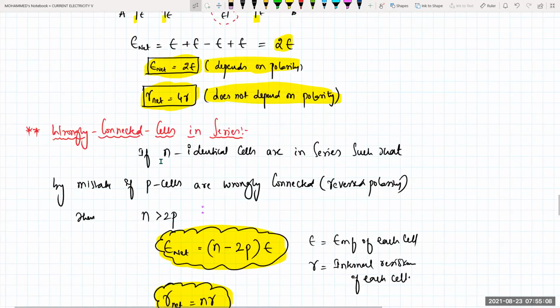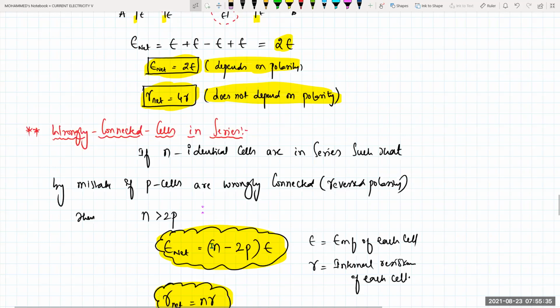So here, if I am saying that wrongly connected cells in series, if n identical cells are in series such that by mistake p cells are wrongly connected, that means reverse polarity, then n is greater than 2p, kabatti E net will be equal to how much beta? N minus 2 into p into your capital E. Okay na? Isn't it? Because చూడండి ఇక్కడ, if they are connected in the series, if by mistake one cell is wrongly connected, it is decreasing to how much beta? 2 times of your E కదా.